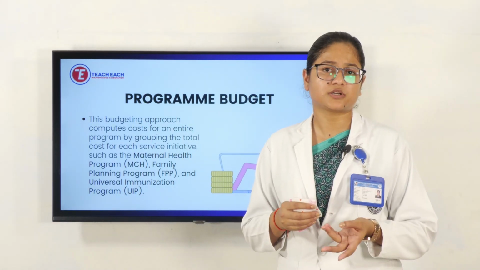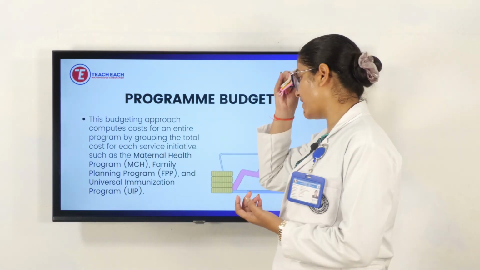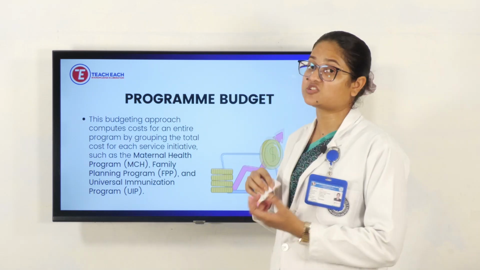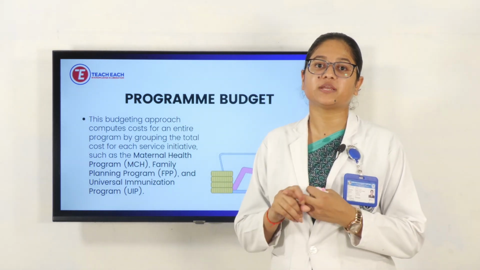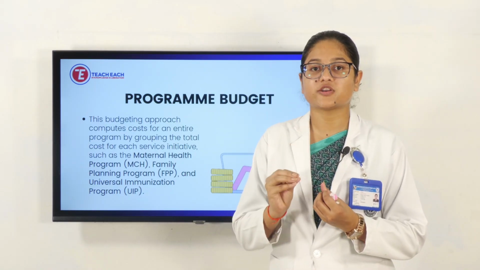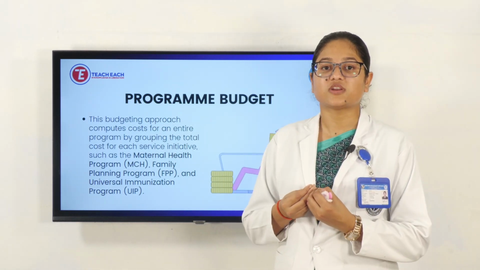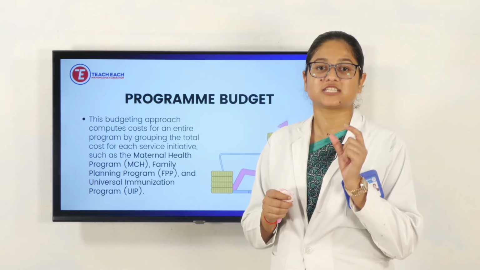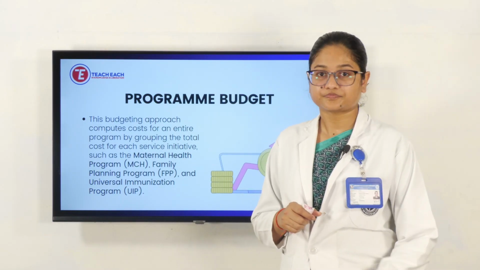They give immunization to the babies whether you come to the hospital or not. So they also come under that plan, and they get the money and provide services according to it. For example, in a hospital, if a conference is going to be held, how much money is budgeted for that specific conference is known as a program budget. It is specific to one program only.